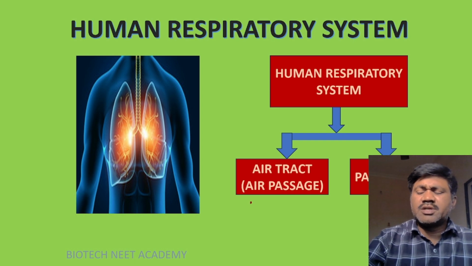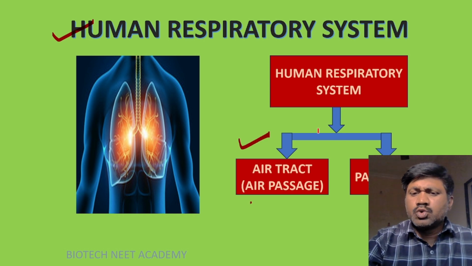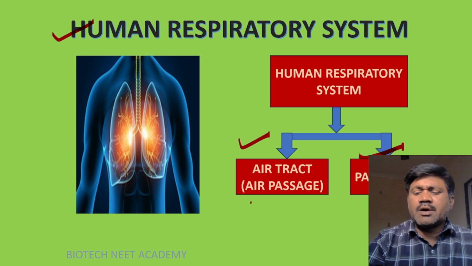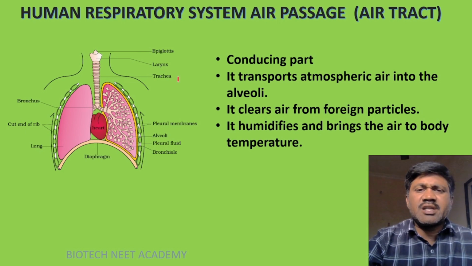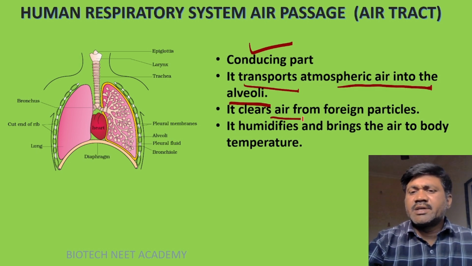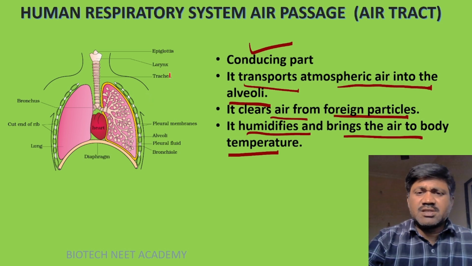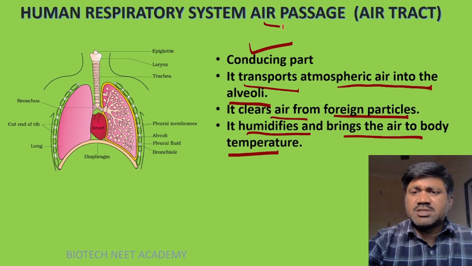Okay, now let's try to understand the human respiratory system. In the human respiratory system, we can observe two zones. One is the air tract and another one is the paired lungs. In the air tract, what happens? This is called the conducting part or conducting zone. It transports generally atmospheric air into the alveoli. It clears air from foreign particles, and it humidifies and brings air to body temperature. From where to where can we consider it as a conducting part, air passage or air tract?